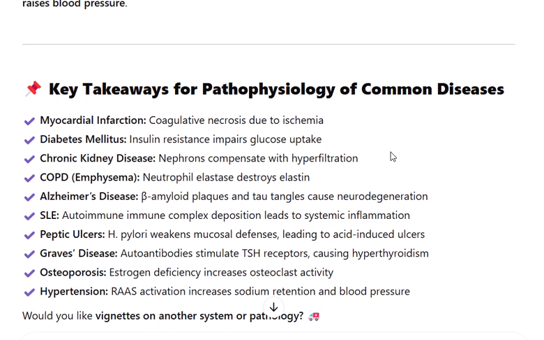Peptic ulcers: H. pylori weakens mucosal defenses, leading to acid-induced ulcers. Graves' disease: autoantibodies stimulate TSH receptors, causing hyperthyroidism. Osteoporosis: estrogen deficiency increases osteoclast activity. Hypertension: RAAS activation increases sodium retention and blood pressure.